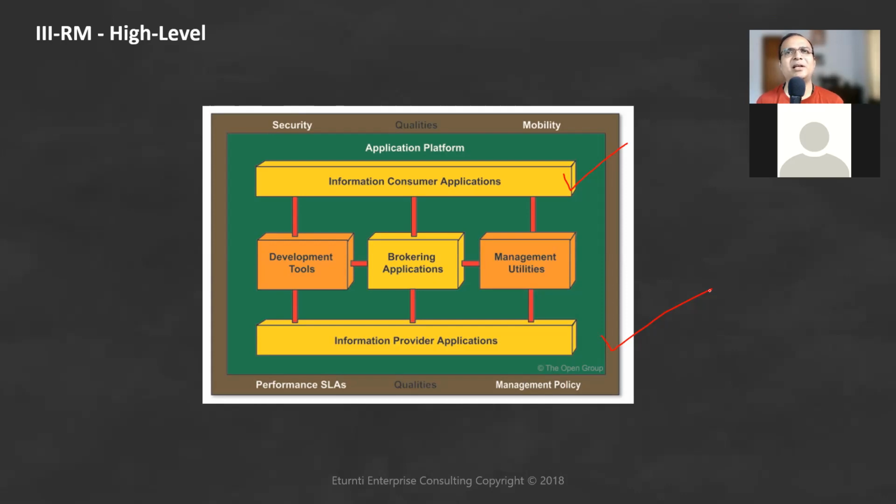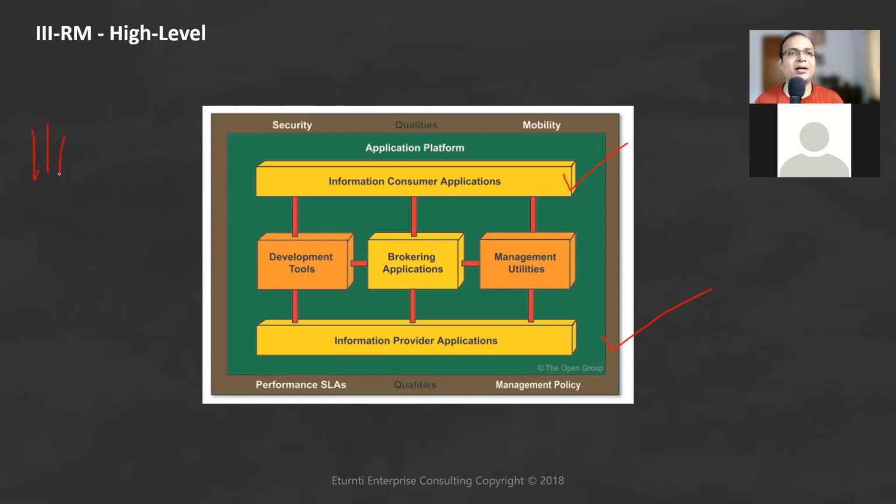Yeah. So basically Nagios or New Relic or AppDynamics or even your Windows Task Manager is a management utility, which tells you how much CPU, RAM, or how many users are logged into the system, when do they log in, when do they log out, what is the concurrent number of users on the system. All such stuff is nothing but your management utilities. Make sense? And so this is your IIRM.